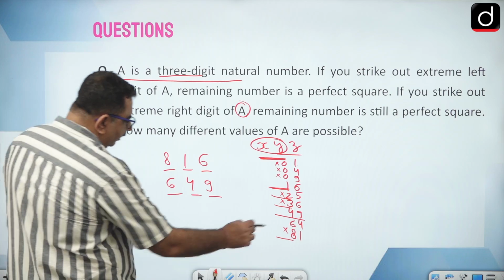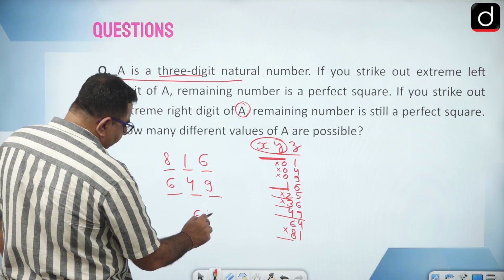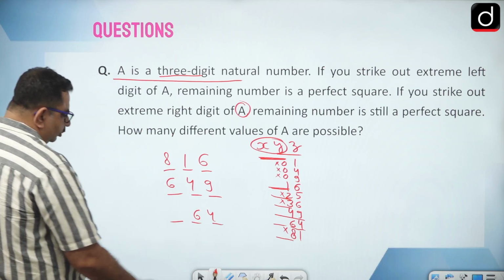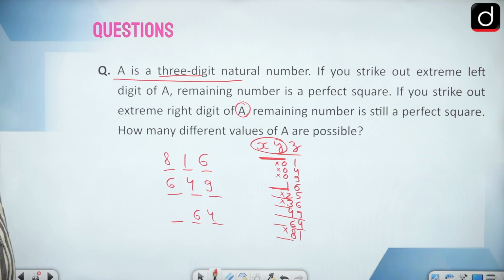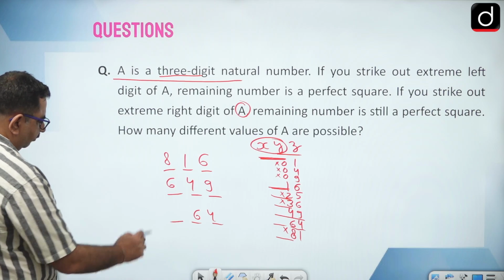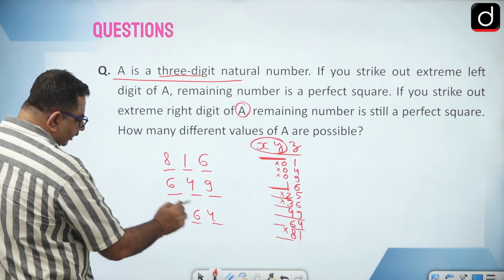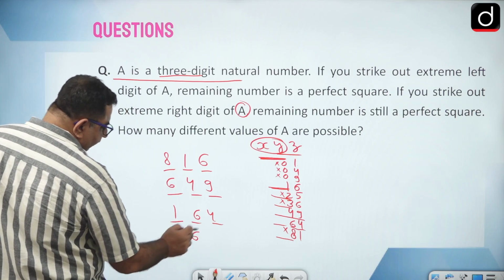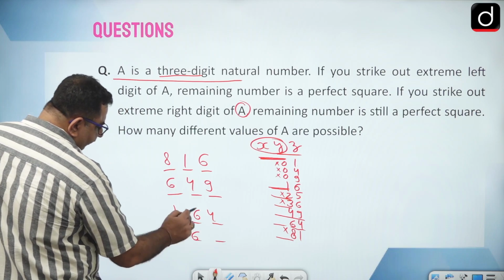Okay, then after that next case is 64. So which perfect square ends with 6, right? So एक तो 16 है, but one more is there, that is 36, right? So two cases I will get there.